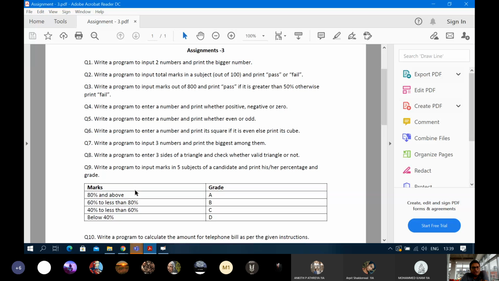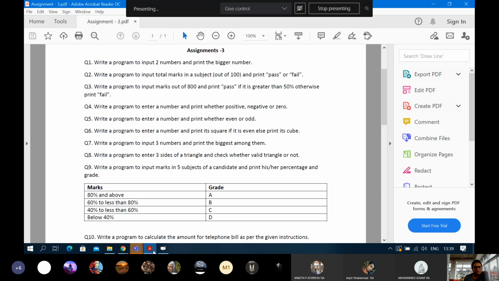Write a program to enter a number and print its square if it is even, else print its cube. What do you think? It's a tough one or a very simple one? We'll have one more print statement in it, sir. Okay, we'll try to see. That is question number 6.